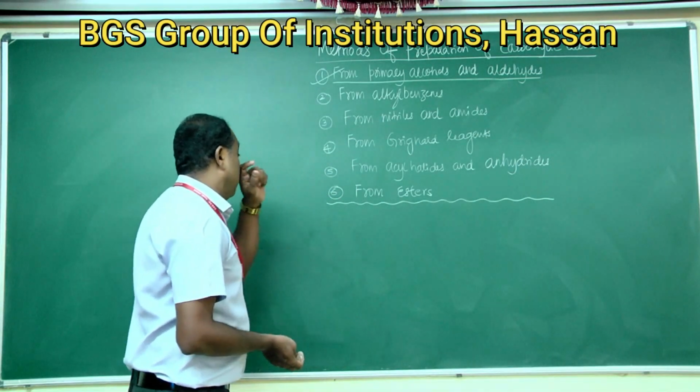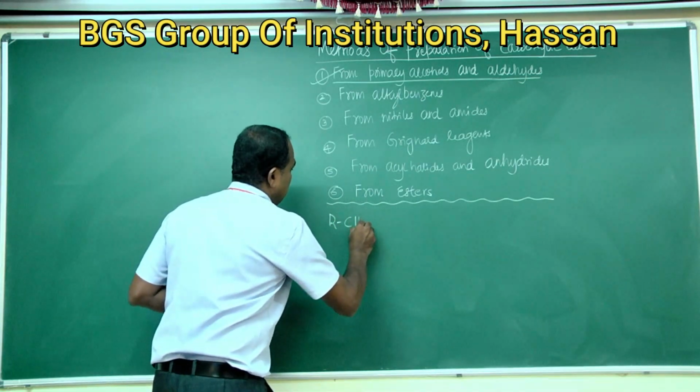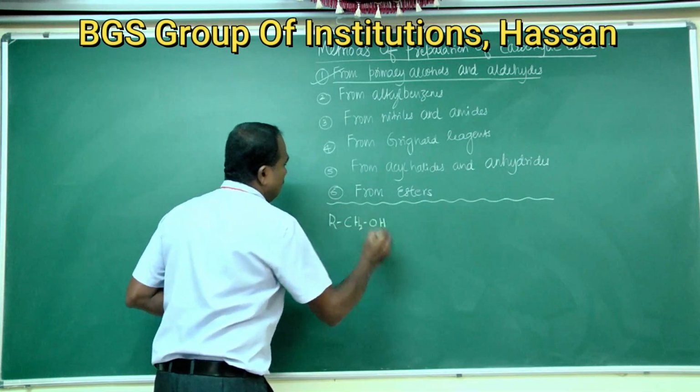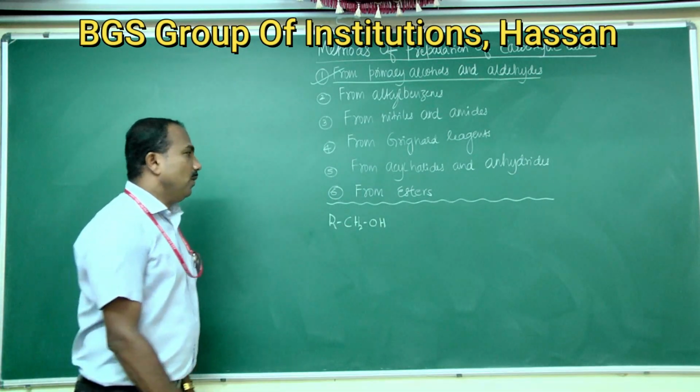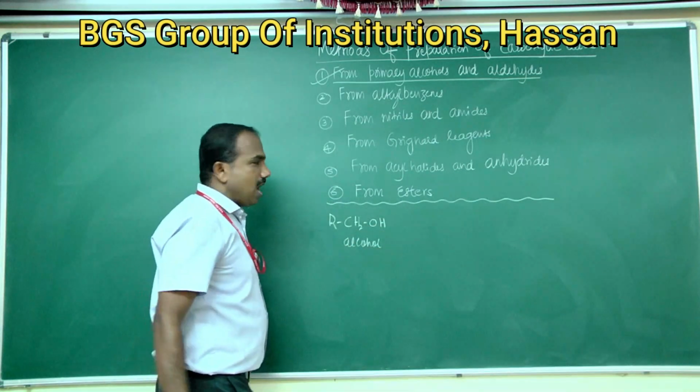That general reaction can be written as RCH2OH. This is the general formula for alcohol.